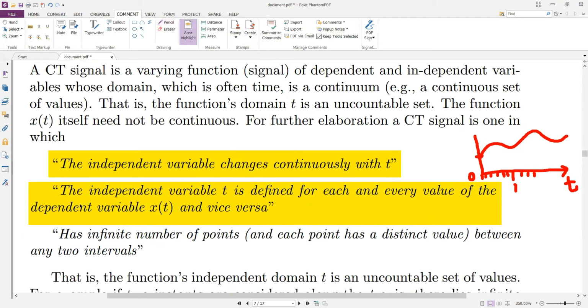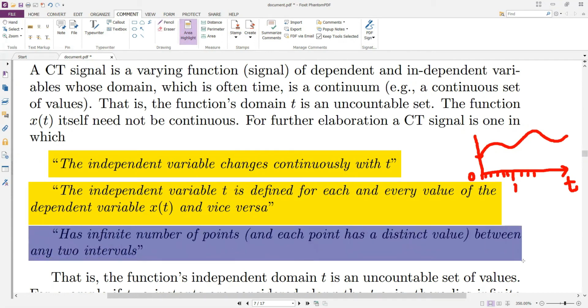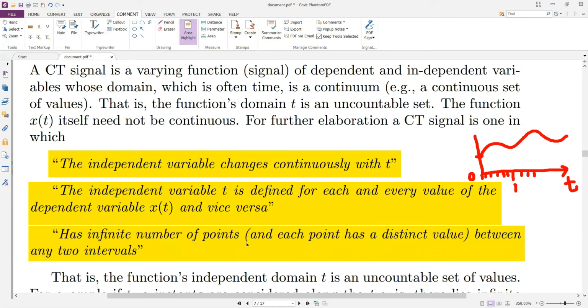Another definition we commonly give for a continuous time signal is that it has an infinite number of points between any two intervals. One feature of continuity can be expressed as there being infinite points between any two intervals. Let's consider an interval between 0 and 1.